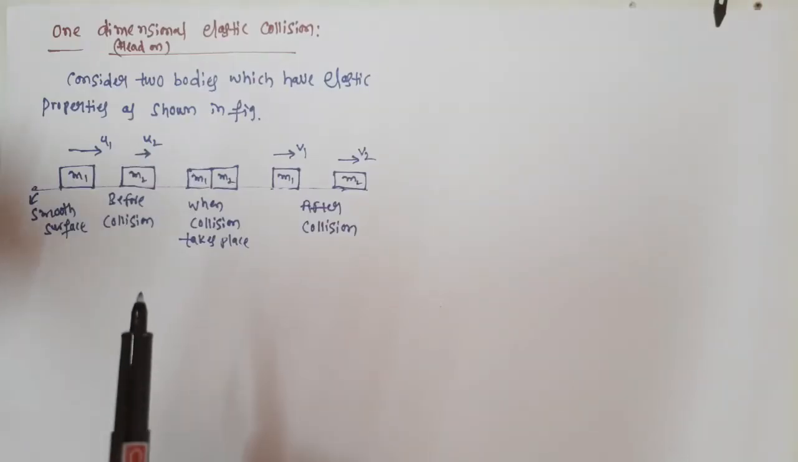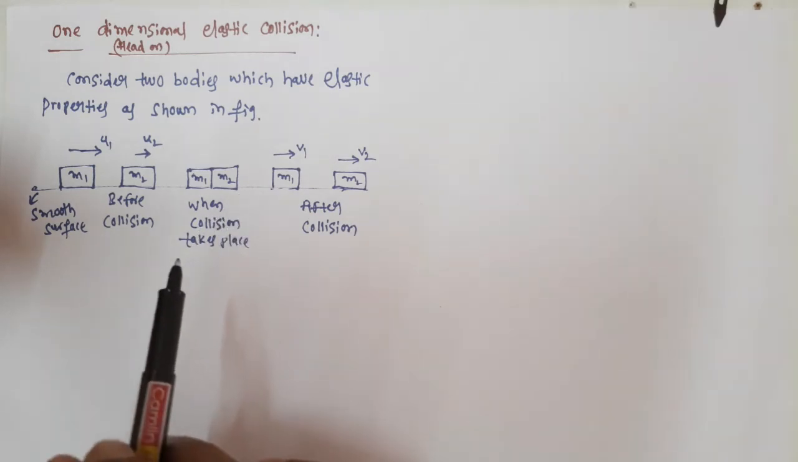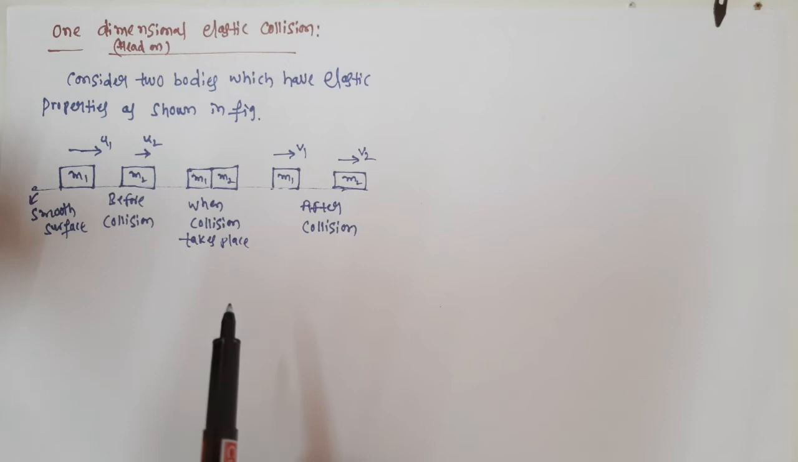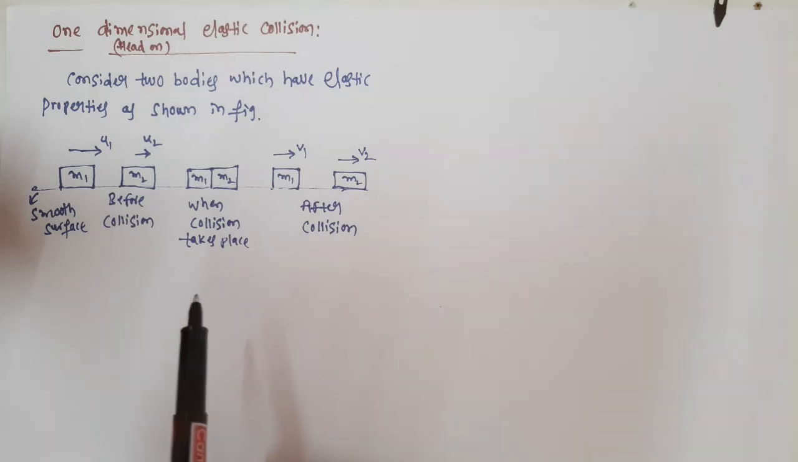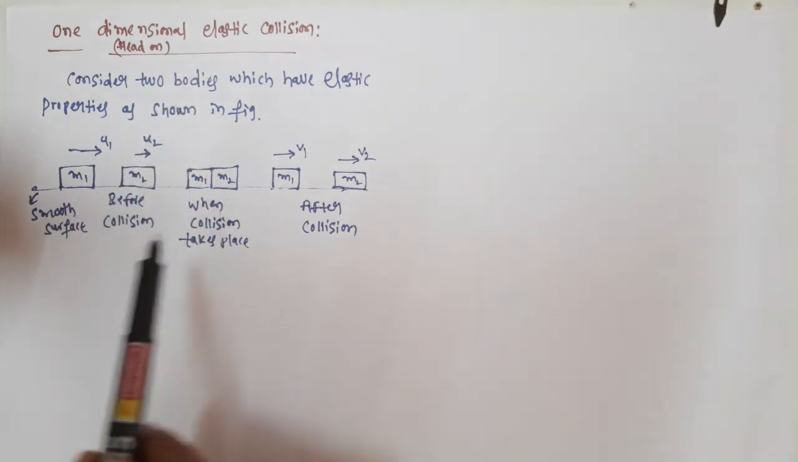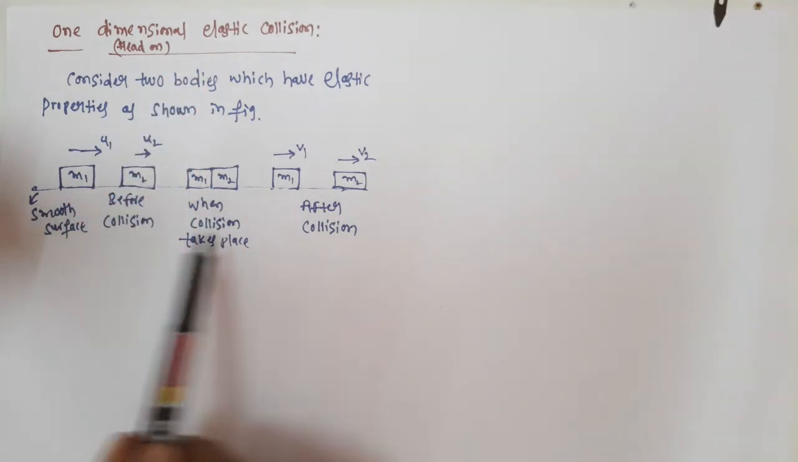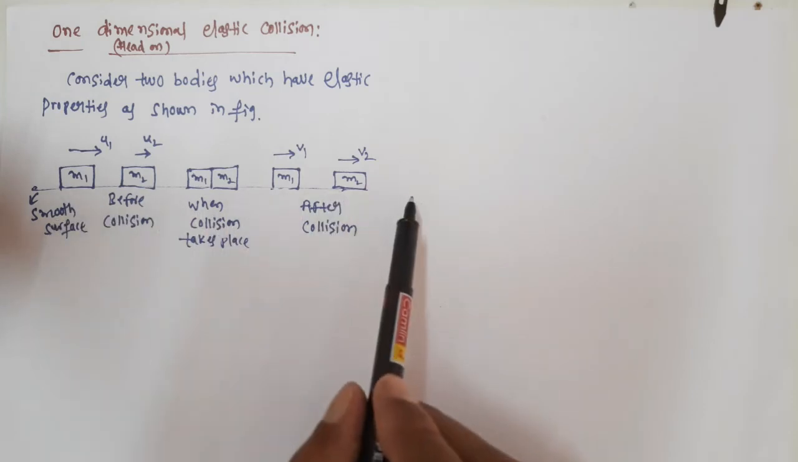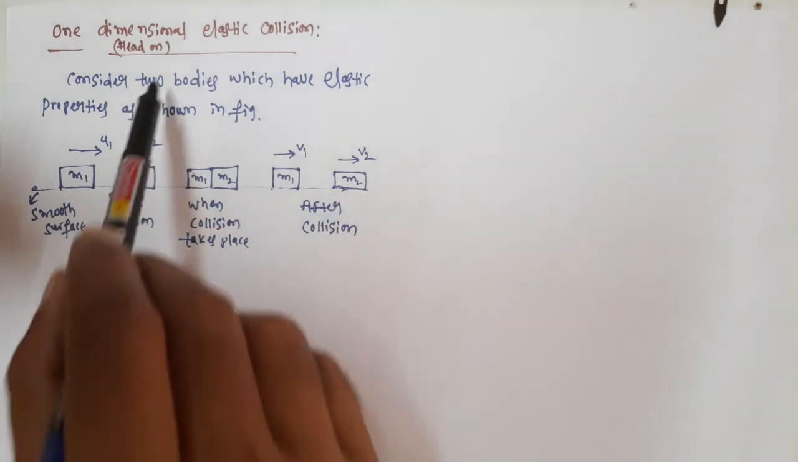Yes. So, one dimensional elastic collision. Elastic collision means the collision in which momentum and kinetic energy both are conserved. One dimensional means only unidirection. So we take only either x-axis, y-axis or z-axis. For our convenience we take the horizontal direction as the x-axis. One dimensional collision is also called a head-on collision.